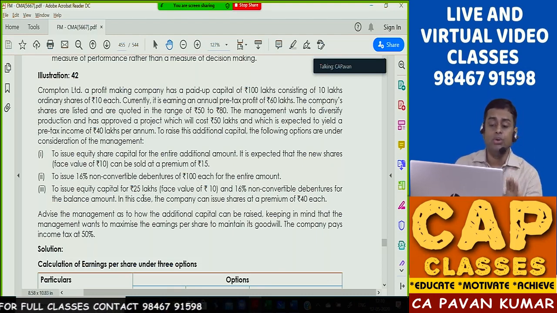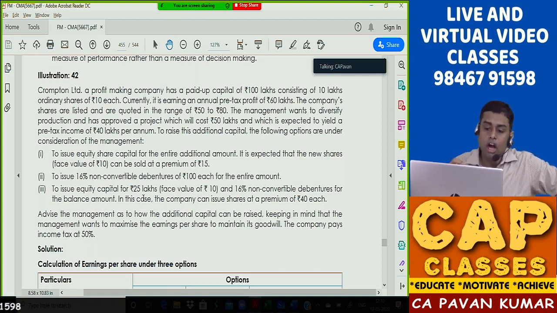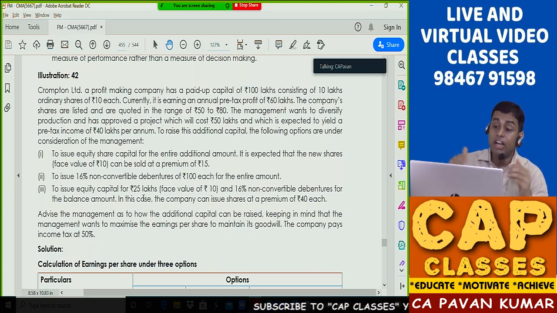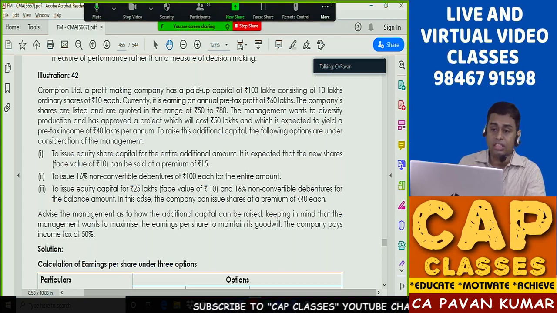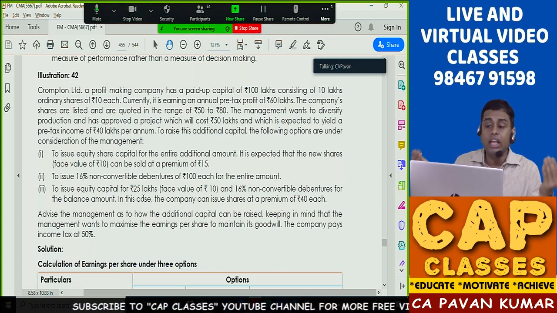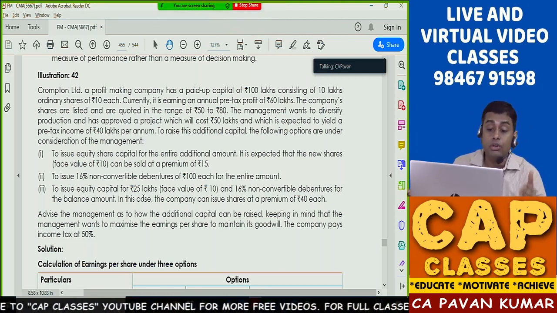My dear friends, I tell you, this problem is a problem from capital structures, financing. So what is the issue in this problem? The company has various alternatives to mobilize money. When you have multiple options, I can either do this or I can either do this. So like that, there are so many options. In that situation, what is the option you choose?